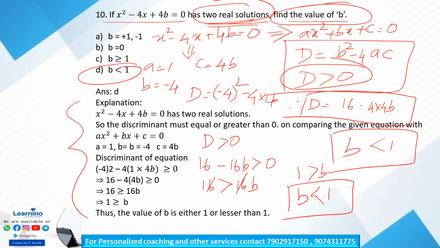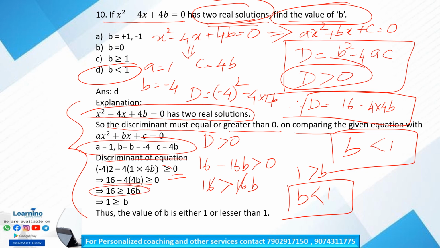This is the explanation. x square minus 4x plus 4b is equal to 0 has two real solutions, so the discriminant must be equal to or greater than 0. On comparing the given equation, the values of a, b, c are written. Then the discriminant is greater than or equal to 0, so 16 minus 4 into 4b is greater than or equal to 0. 16 is greater than or equal to 16b, so 1 is greater than or equal to b, or we can write b is less than or equal to 1. So our solution is option D. Thus the value of b is either 1 or less than 1. So in the options we have D. Clear? b is less than 1.